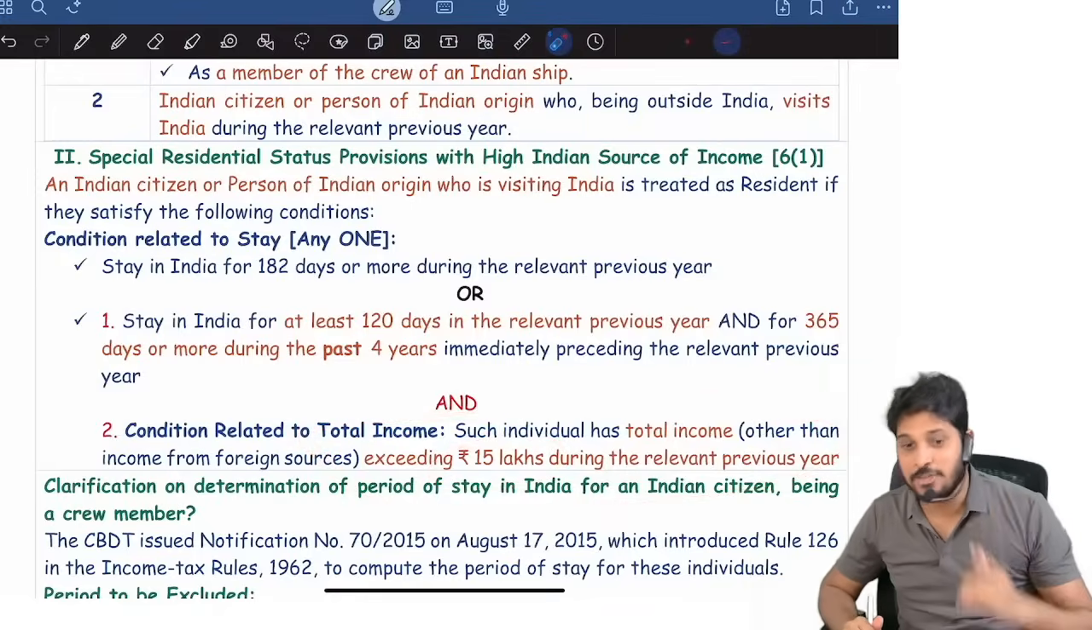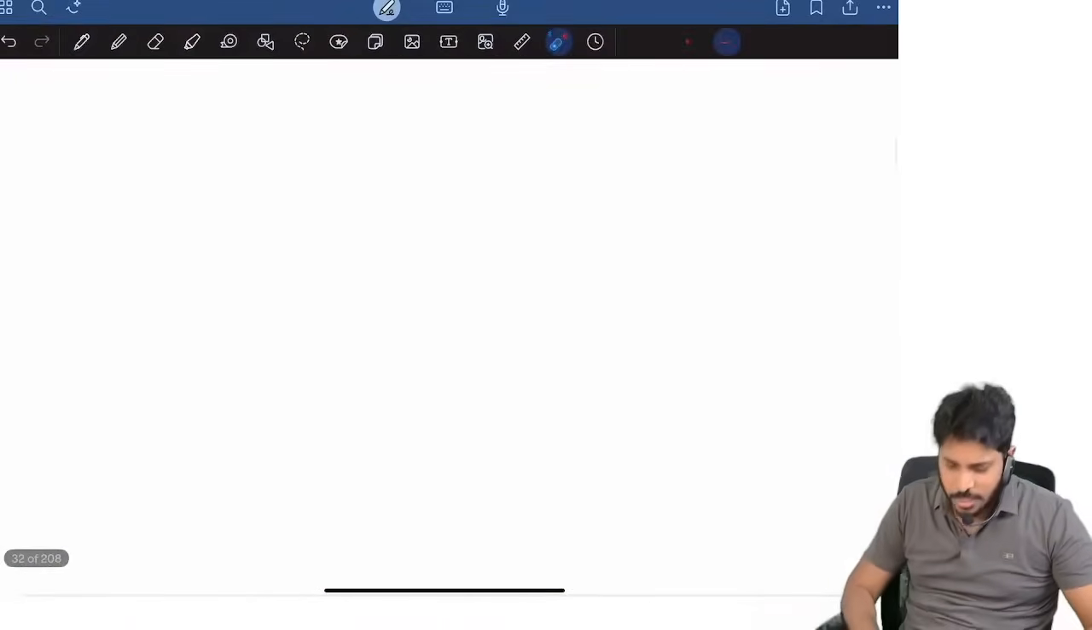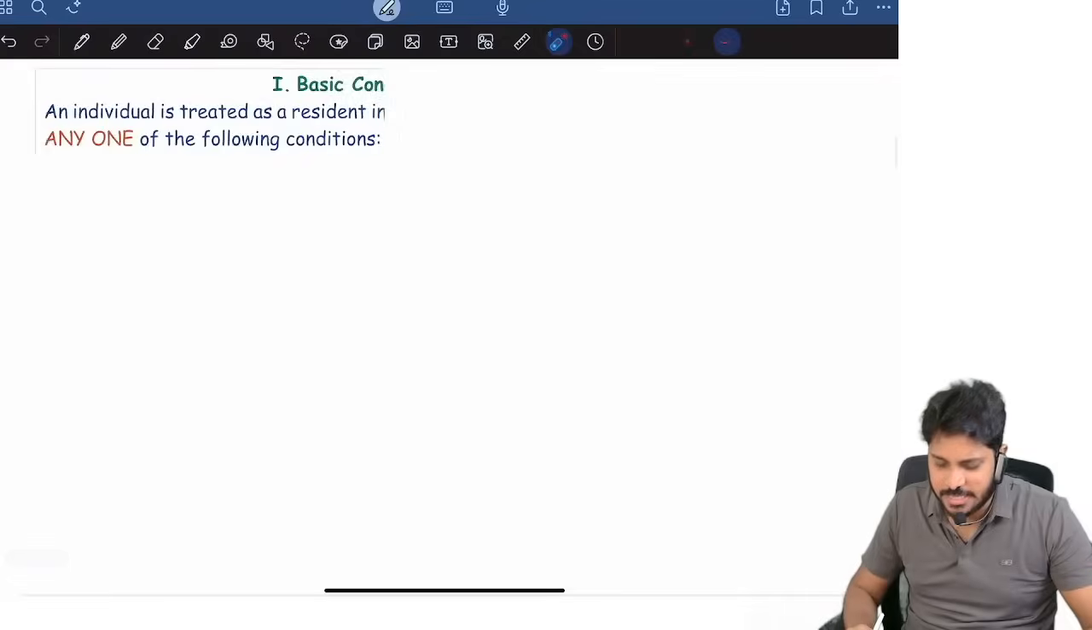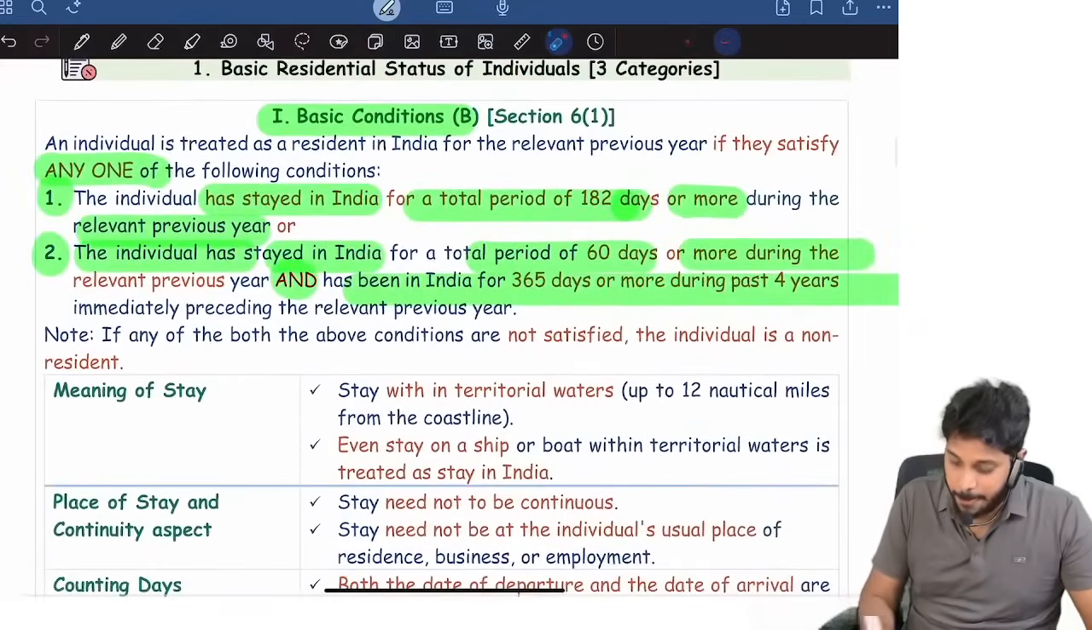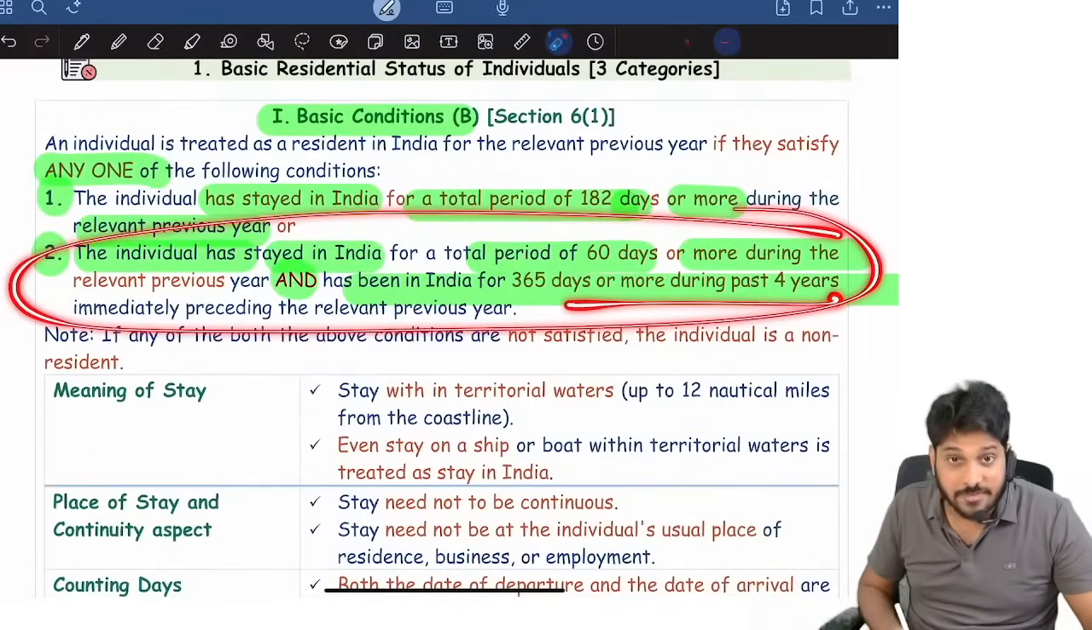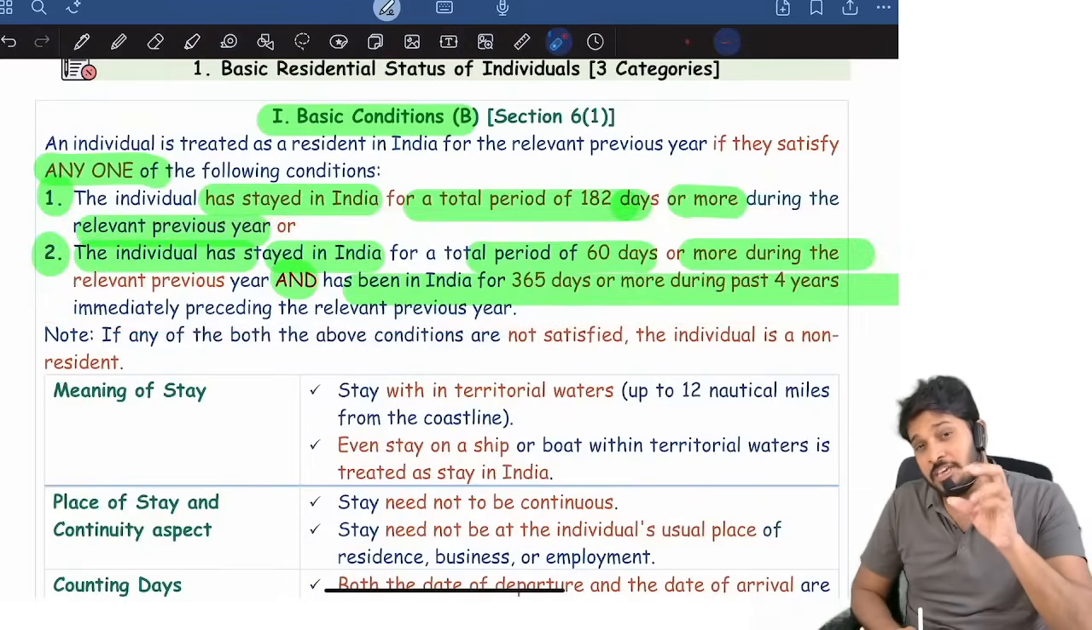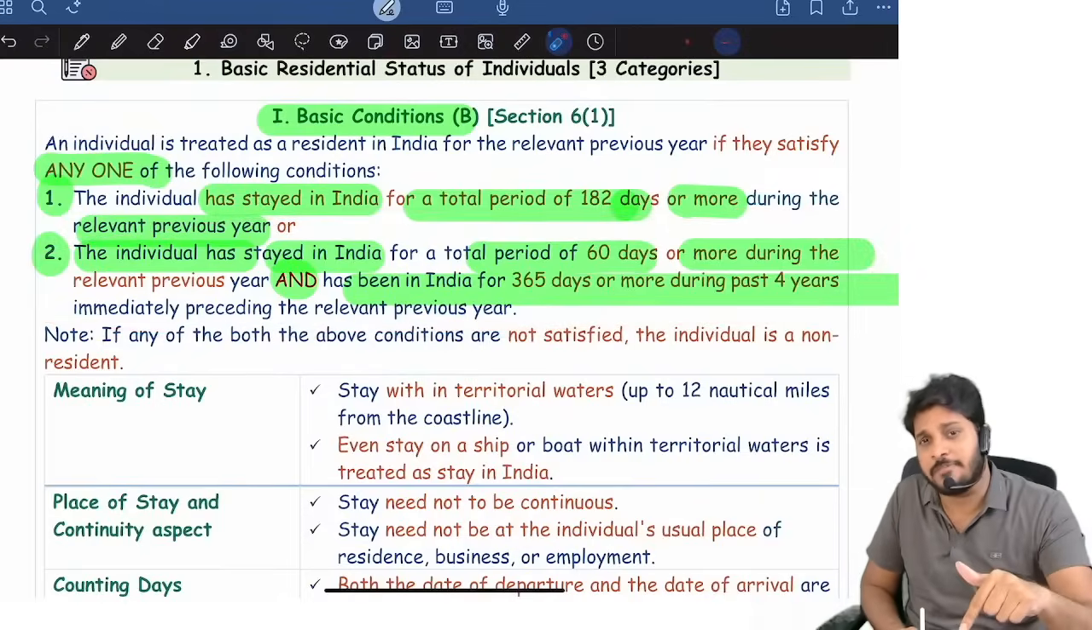I will show you now. So if any of these two are satisfied, he is automatically a resident. You know this 60 days or more, 365 days or more logic is there, right? This is very, very easily compliable. Anybody can comply with the 60 days logic.